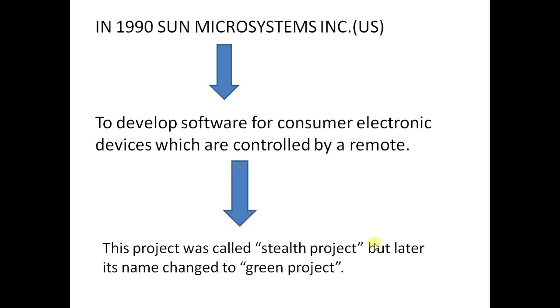Initially, this project was called the Stealth Project, but later on it was named the Green Project. Friends, here electronic devices means microwave ovens, television sets, air conditioners. All these are electronic devices and all of them are controlled by remote. In order to control these electronic devices by remote, they had to develop software.